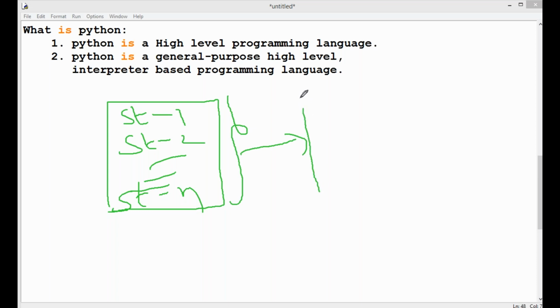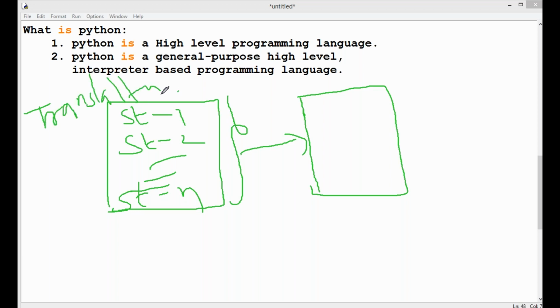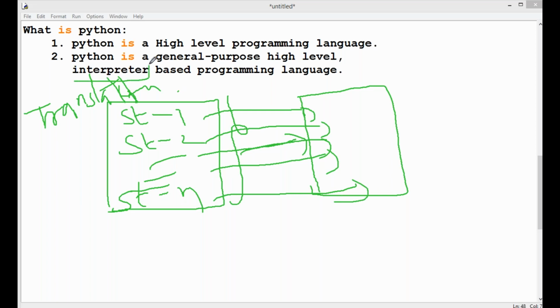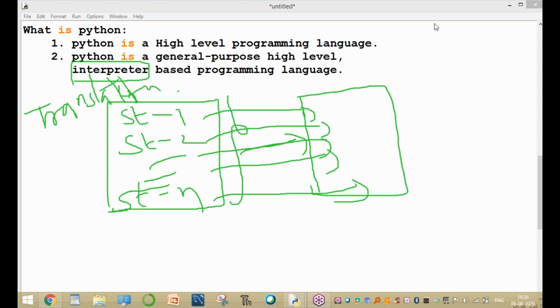Low level is what the machine can understand, so this conversion is compulsory. This is called a translator. To convert the high level programming language to low level, statement by statement, line by line, the line by line conversion is called an interpreter. Interpreter is a technique used to convert the high level programming to low level line by line.